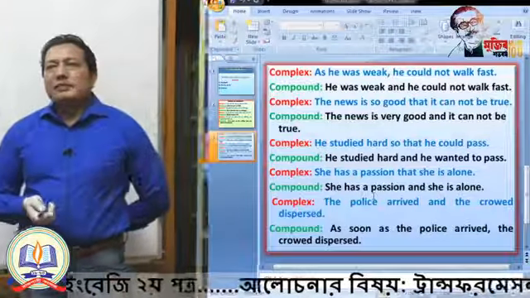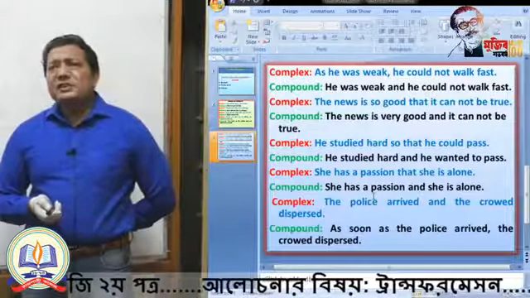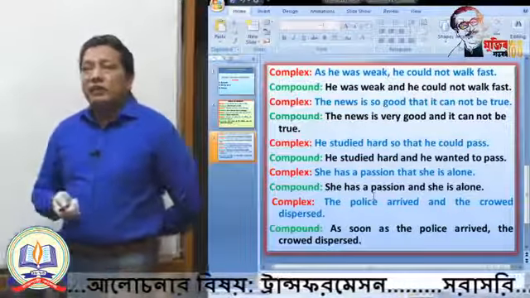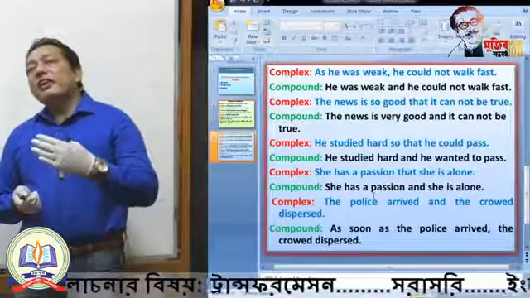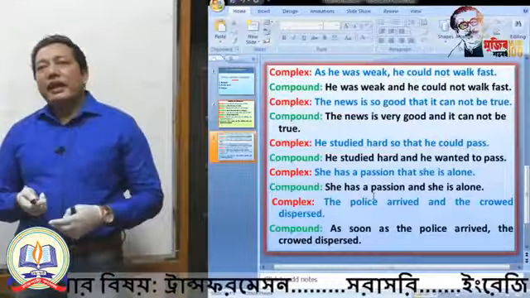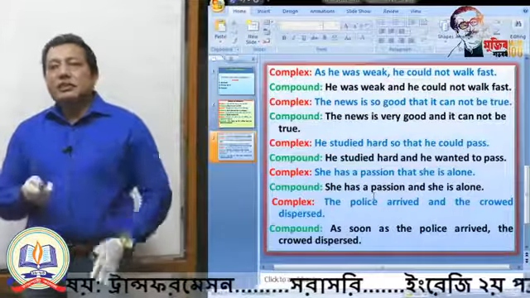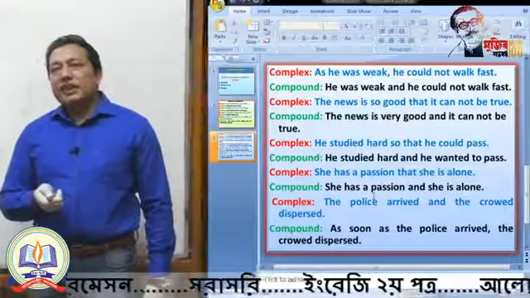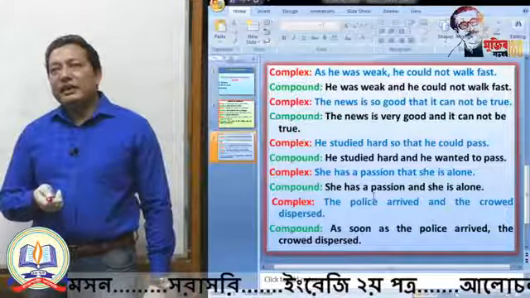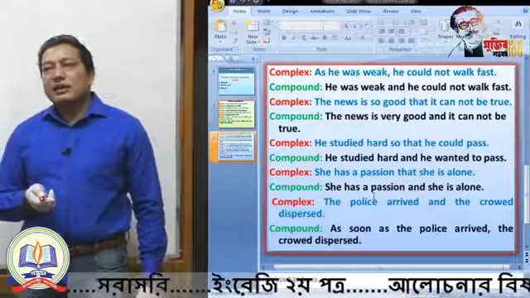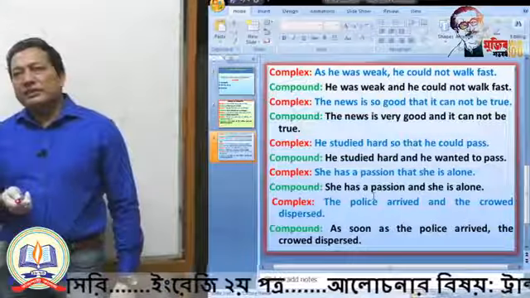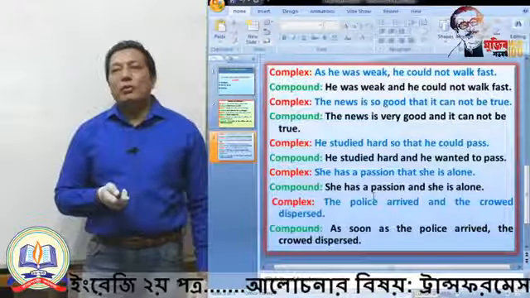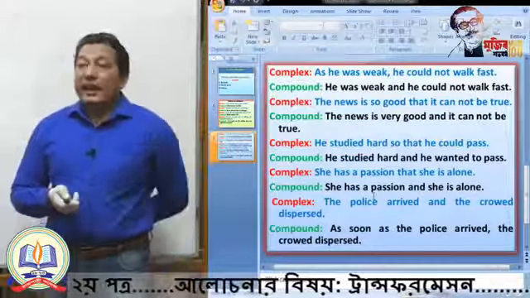She has a passion that she is alone. Here you are getting a very easy, very normal sentence, and you are getting two parts very easily. She has a passion. This is a part which is completely independent. She is alone. This is completely independent. You will just avoid this one, "that". If you use here the coordinating conjunction "and", you can easily transform it from complex to compound. That means she has a passion and she is alone, in this way.